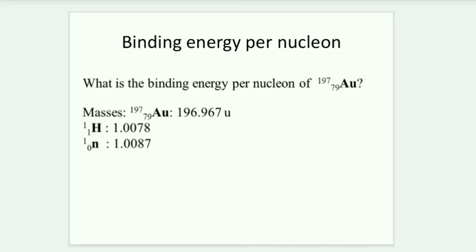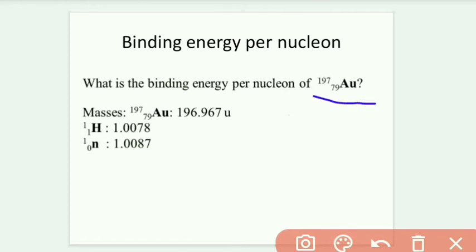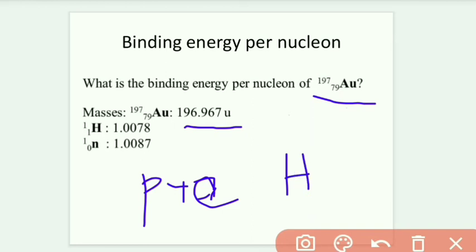Now a question: you have to calculate the binding energy per nucleon of gold-197, with atomic number 79. The mass of gold is given as 196.967 atomic mass units, and the mass of a hydrogen atom, which includes 1 proton and 1 electron, is given as 1.0078.